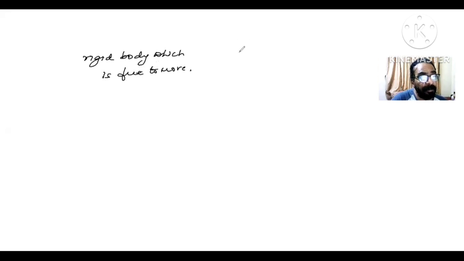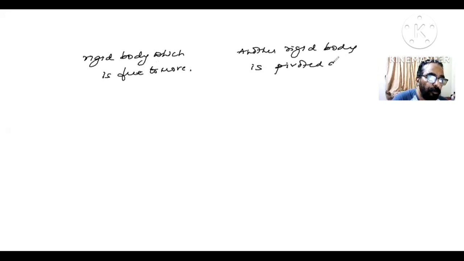And another rigid body which is pivoted at a point, fixed at a point. So you have a rigid body which is free to move, and another rigid body which is pivoted at a point.